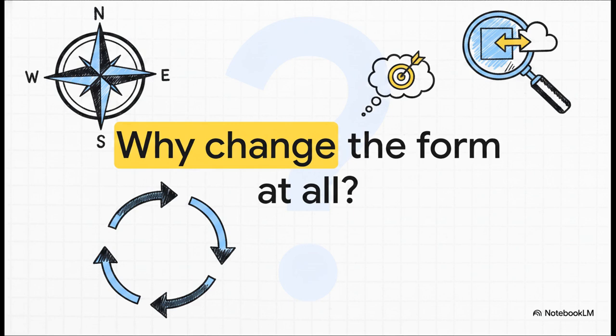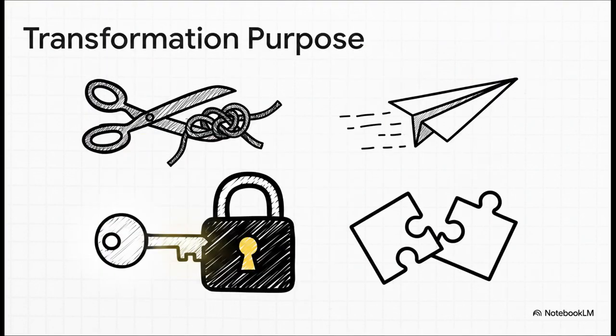And, naturally, we start with purpose. Why are we changing the form in the first place? Like, what is the current form failing to give us? We really need to orient our design before we make a single change. Because let's be honest, transformation isn't valuable just for the sake of changing things. It's only valuable if it yields a specific, needed gain.